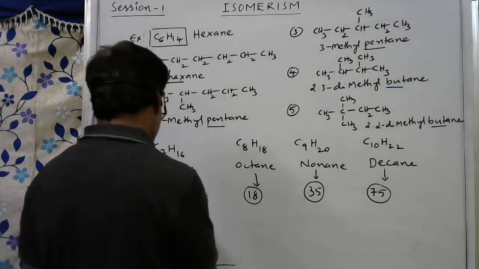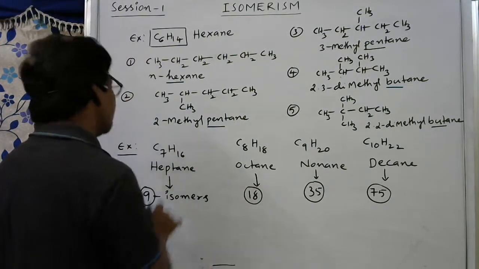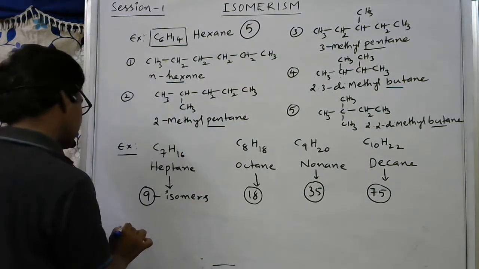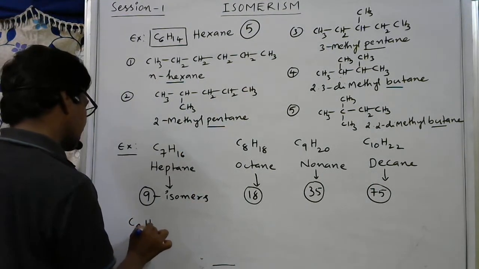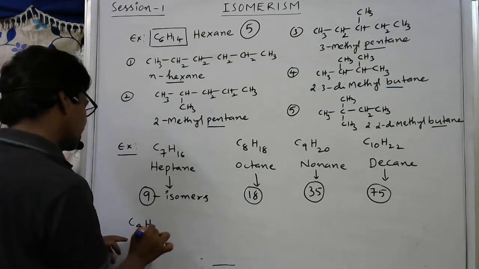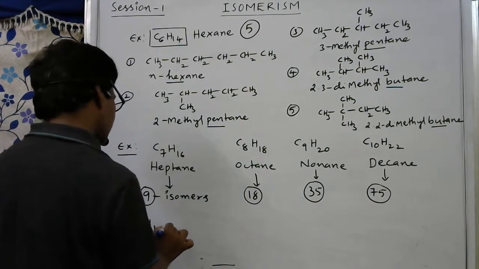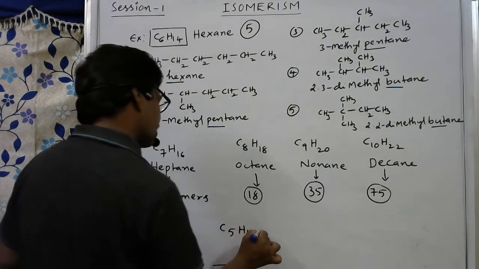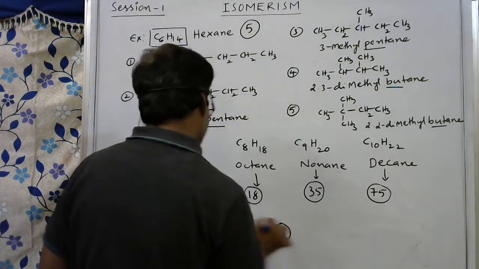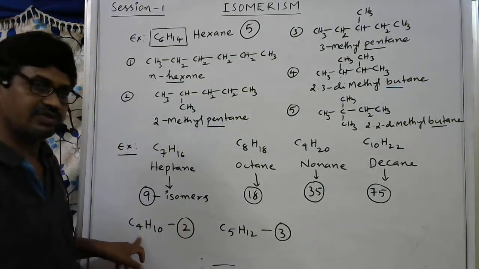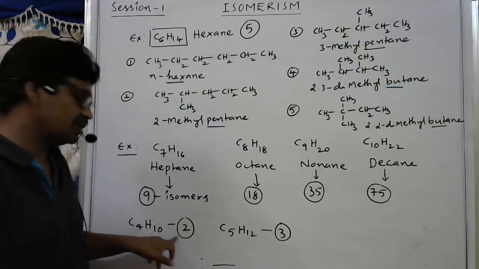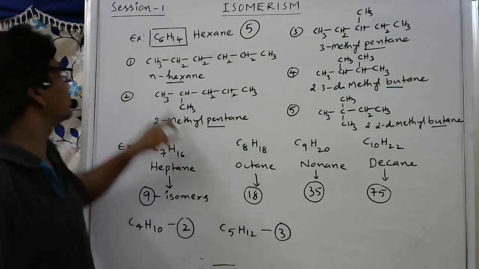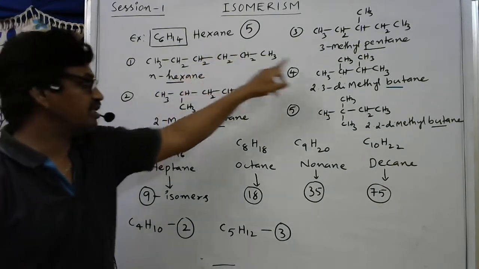How many chain isomers here? 9. Already for hexane, how many? 5. First, butane again, C4H10. This is butane. For butane how many? 2. For pentane, C5H12, how many did you get? 3 isomers. First one is C4H10, and for butane only 2 isomers. For pentane 3 chain isomers. Then for hexane 5 isomers are written.